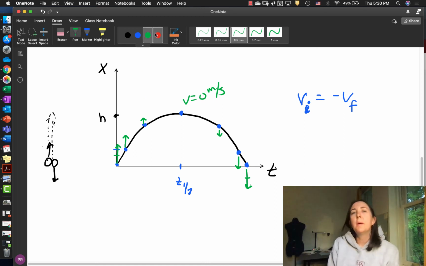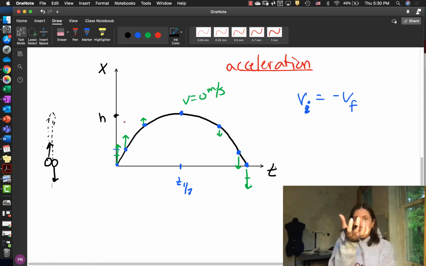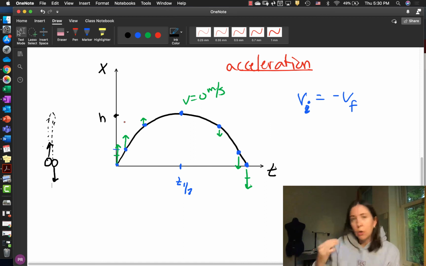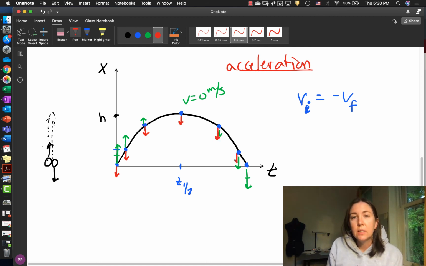Okay, but what about the acceleration at each point? At each point throughout this ball's path, up and down, gravity is pulling on that object down, straight down, no other direction, straight down. And so at each point along this graph, the acceleration is going to be straight down. Doesn't matter if it's traveling up, doesn't matter if it's traveling down, the acceleration is straight down and it's constant throughout the whole time.